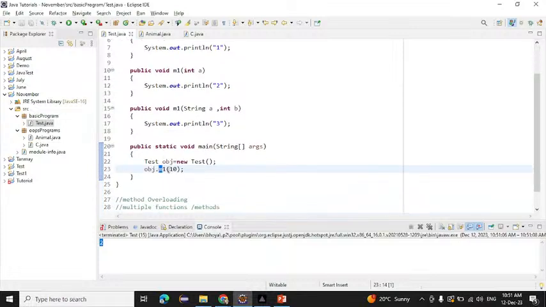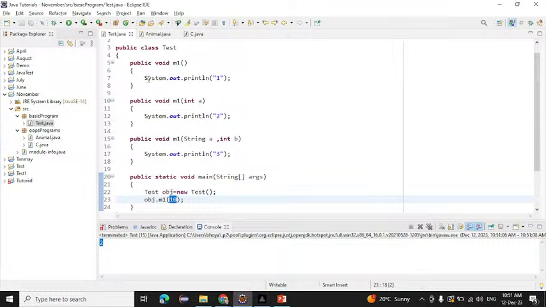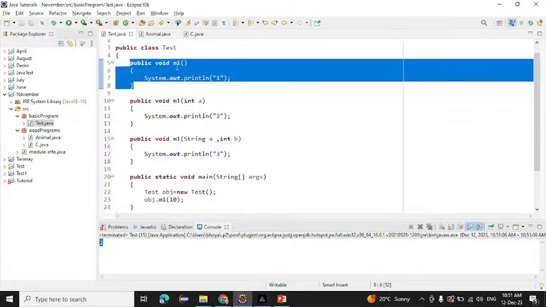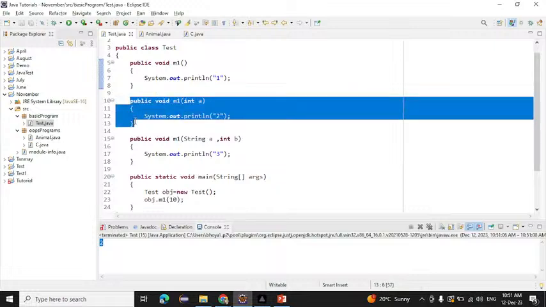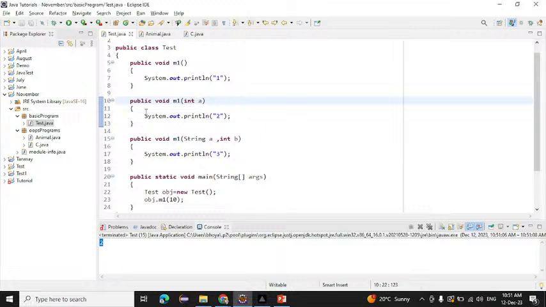It will see where the m1 method is. This is the m1 method, but it has one String parameter, no. It will come down and see again. This is the m1 method which has one integer parameter. Yes, this is the method which has one integer parameter. It will come here and print on the console.